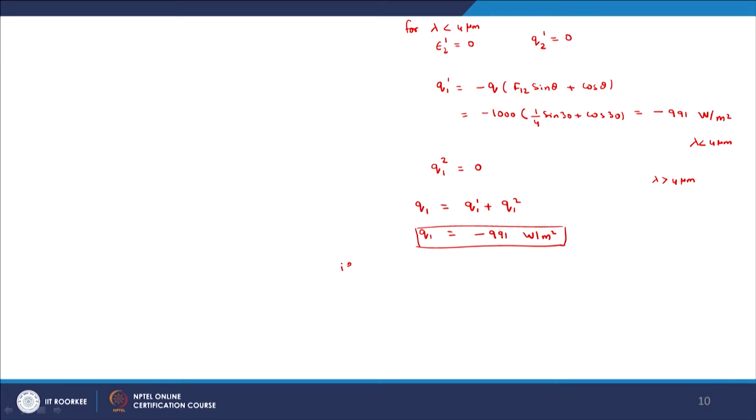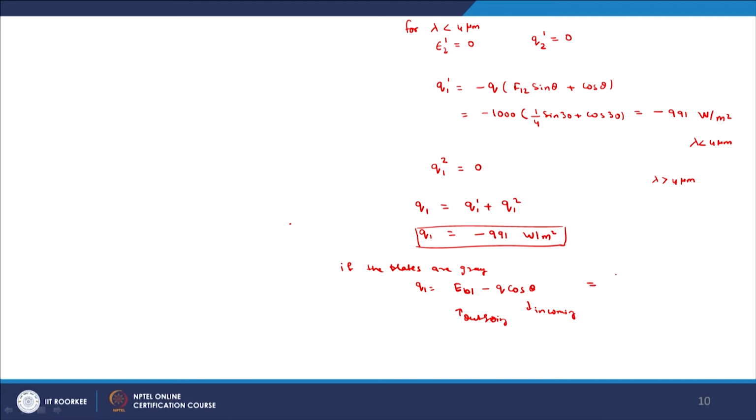If the plates are not semi gray, if the plates are gray, that means they absorb and emit radiation over the whole spectral range, then what we will get is Q1 is equal to EB1, the energy emitted by the plate, minus Q cos theta, that is, outgoing minus incoming.